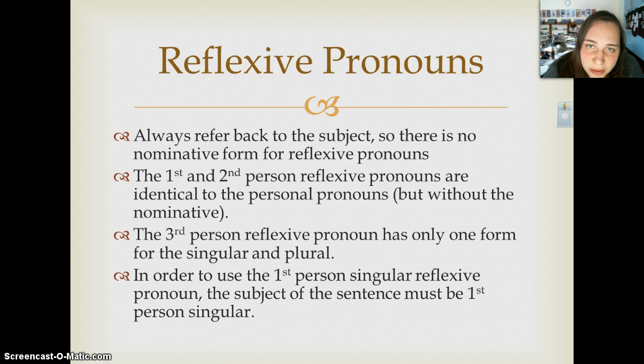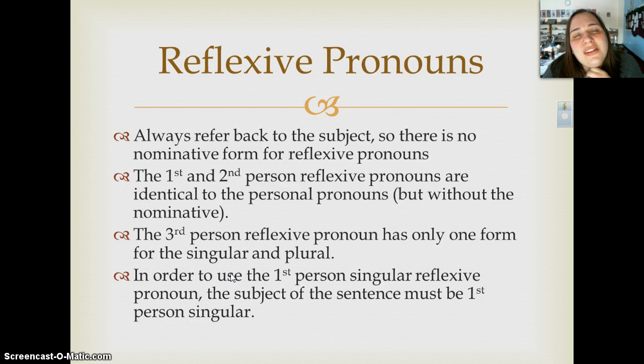There is a third person reflexive pronoun. This pronoun is the same for the singular and plural. It also does not have a nominative, and it follows the pattern of tui, tibi, te, te, the second person reflexive pronoun, as you will see in a few slides.